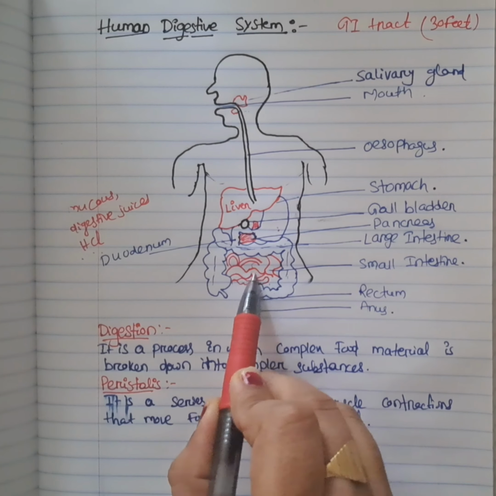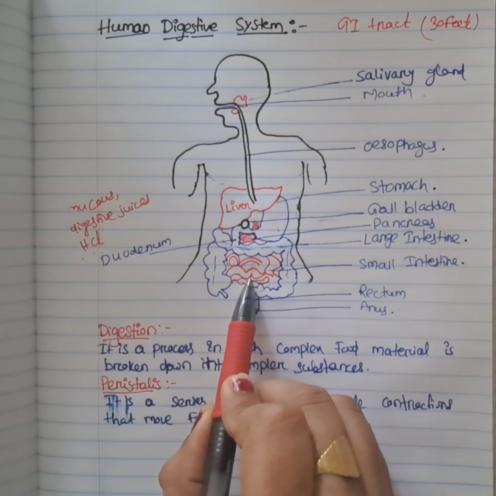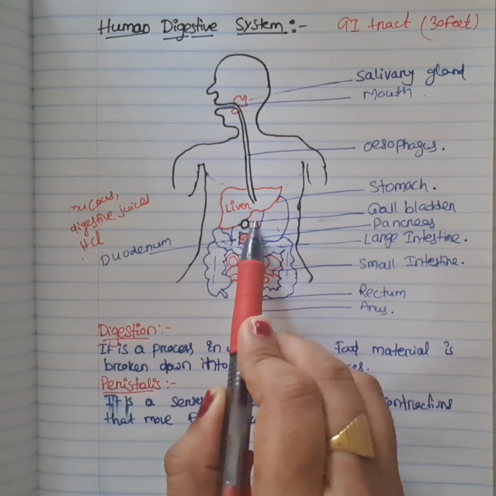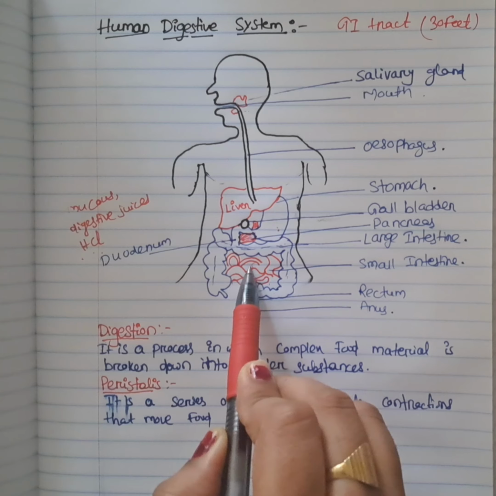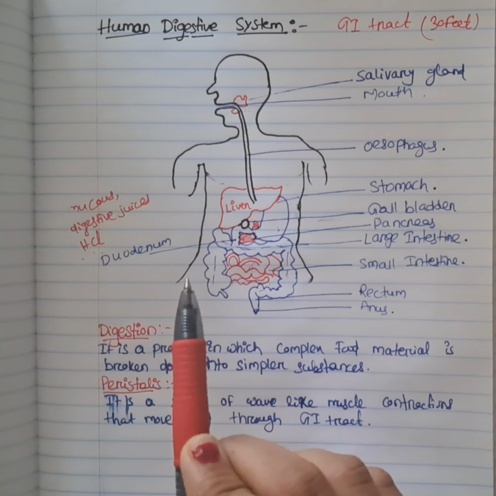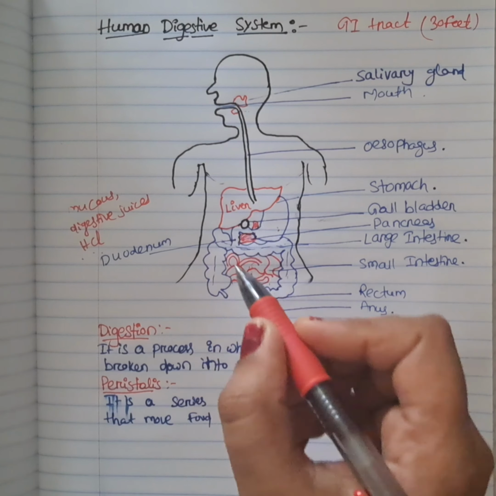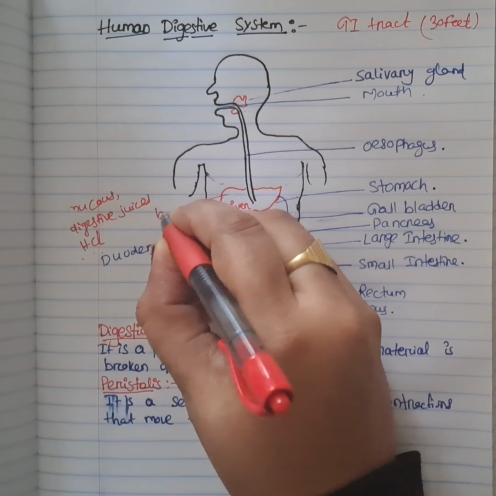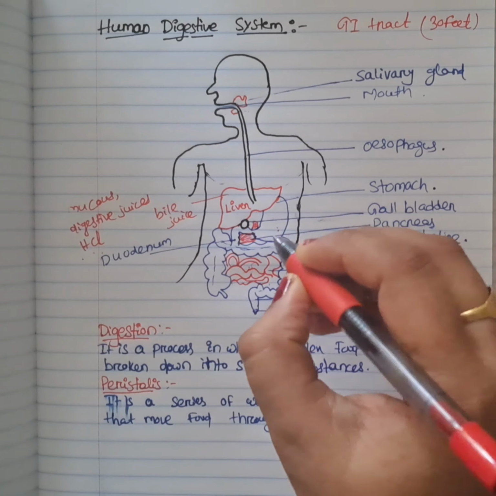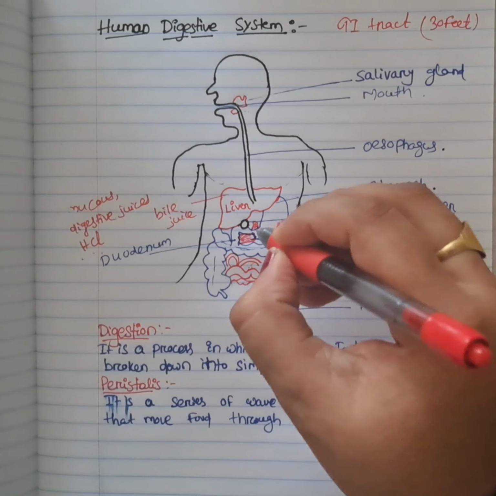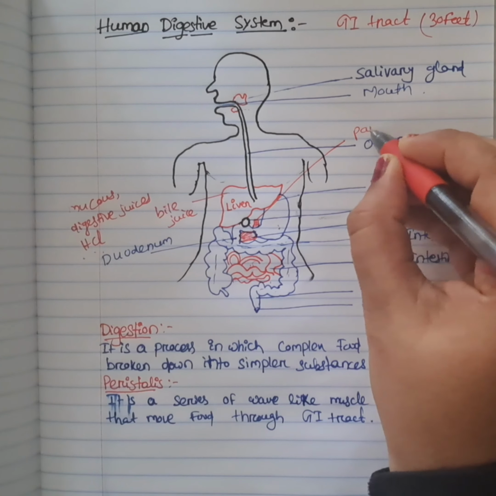The small intestine receives secretions from the liver and pancreas. The liver secretes bile juice, and the pancreas secretes pancreatic juice.